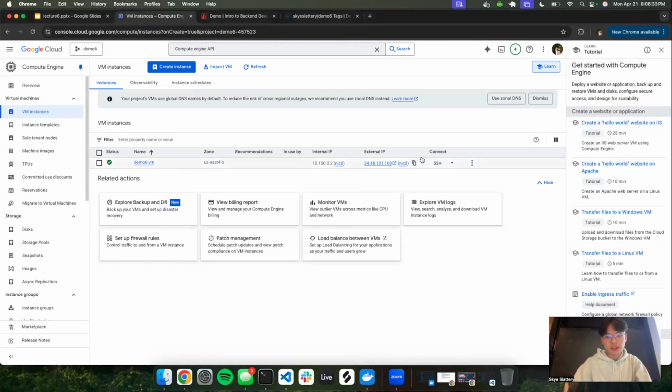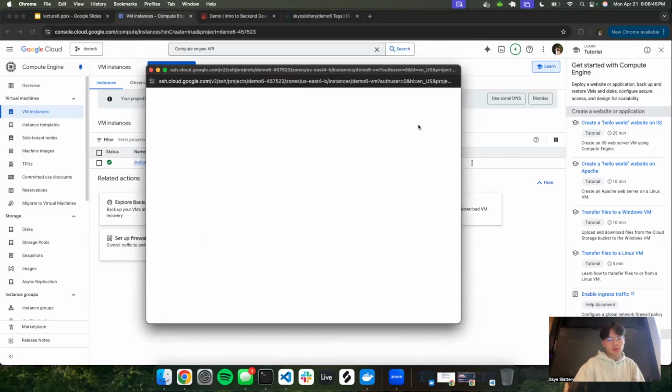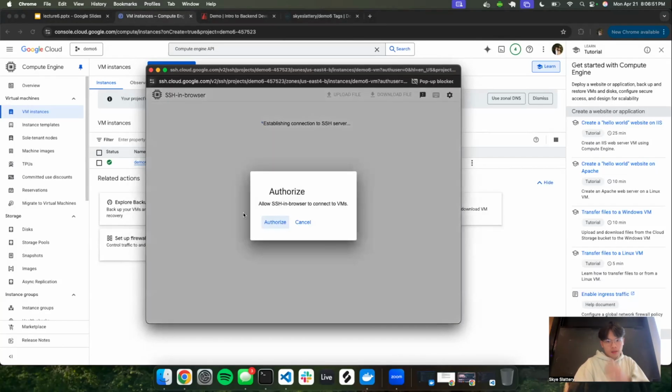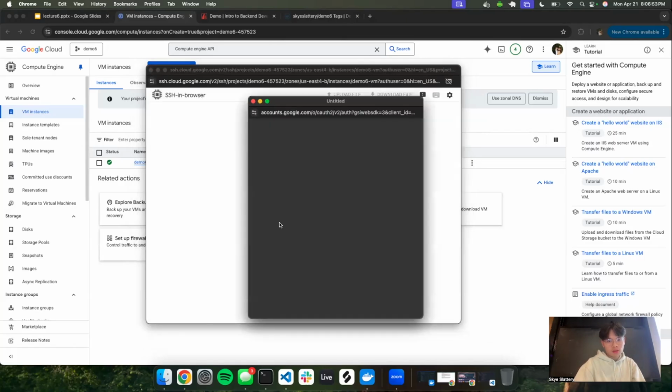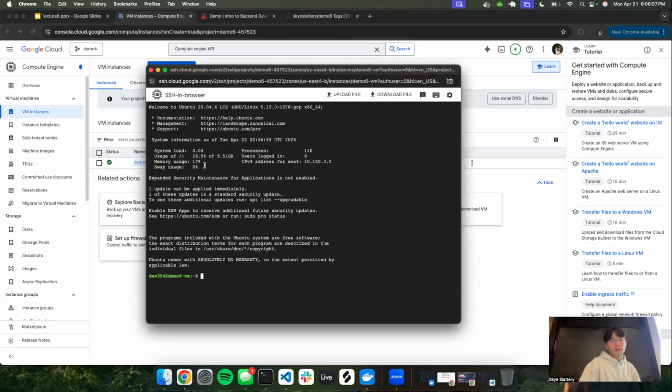The first thing we want to do is SSH into the server. If you look at your newly created virtual machine here, you can see on the right, there's SSH. You can just click that, and it'll bring up this, where it's trying to authenticate you. He's transferring the SSH keys to the VM. Let me just click authorize here. This is Google, so it uses your Google account. But yeah, there you go.